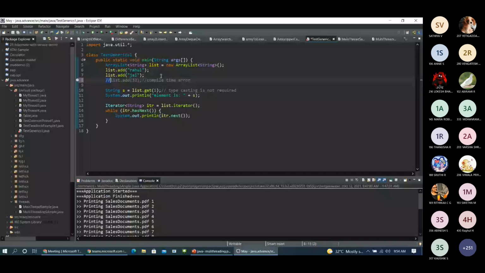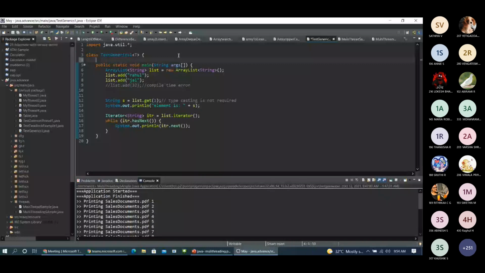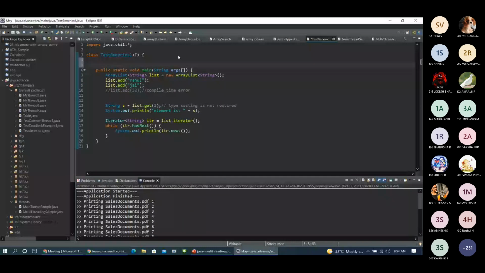So if it is needed, I have to specify it in generics. We can use generics for my class. If you want to create some other methods inside my class, say of return type T, you need to specify when invoking this method what the T should be.